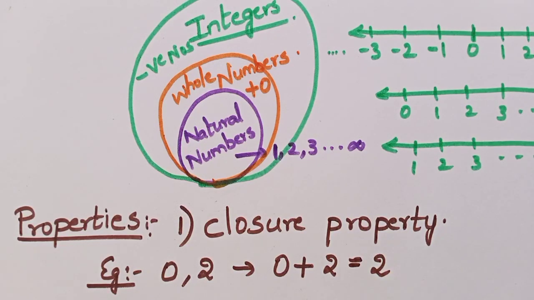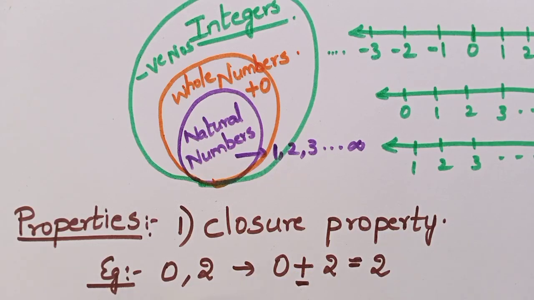You can check this with so many numbers. You take randomly whatever numbers you want and you add them and see. The resultant is also a whole number. Then you can say that whole numbers are closed under addition. Only for this operator, not for all operators. Okay. Whole numbers are closed for addition.